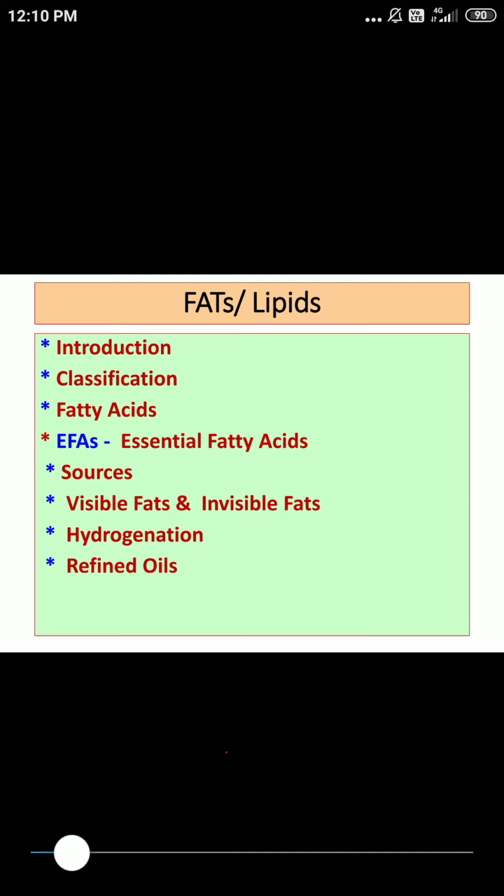Okay. Regarding refining, there is no change in fatty acids, but basically this process is done to improve the quality and to improve the taste. During refining, whatever rancid material is present in raw oils is removed.